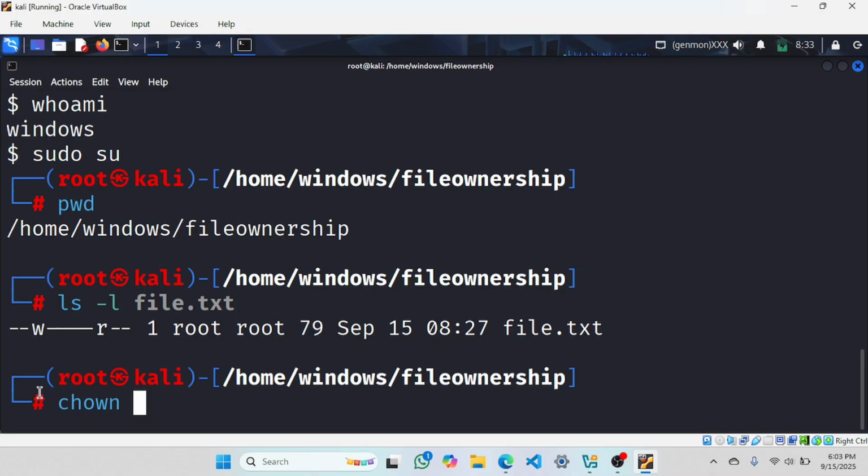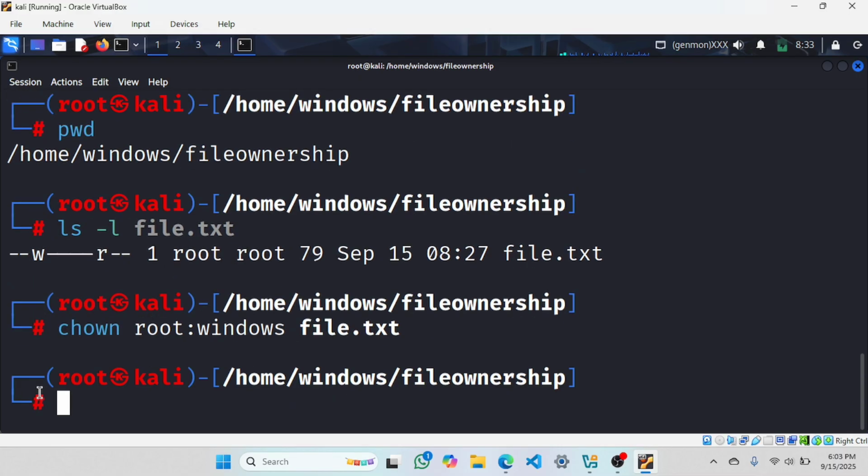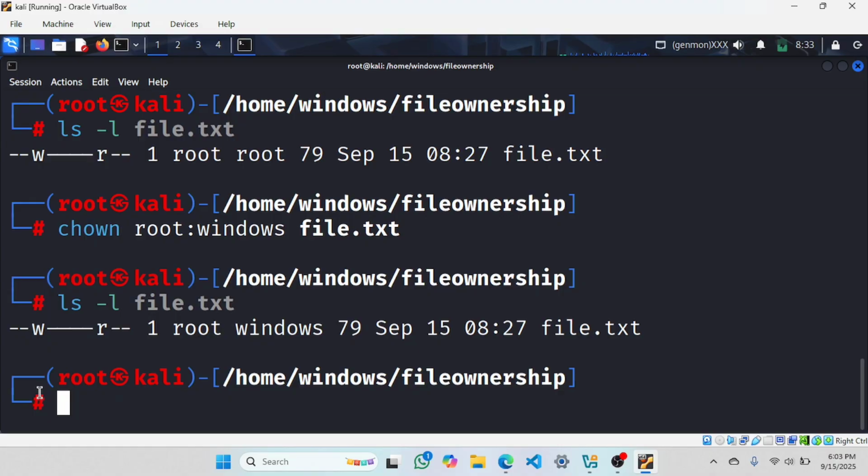Let me write chown first, then who is the owner? Owner was root. So I am changing it to Windows for file.txt. Now let me check the file. You can see the owner has changed to Windows. Did you get it?